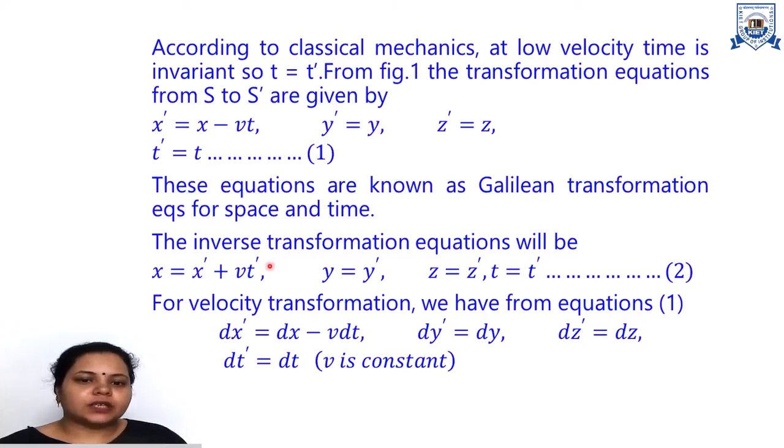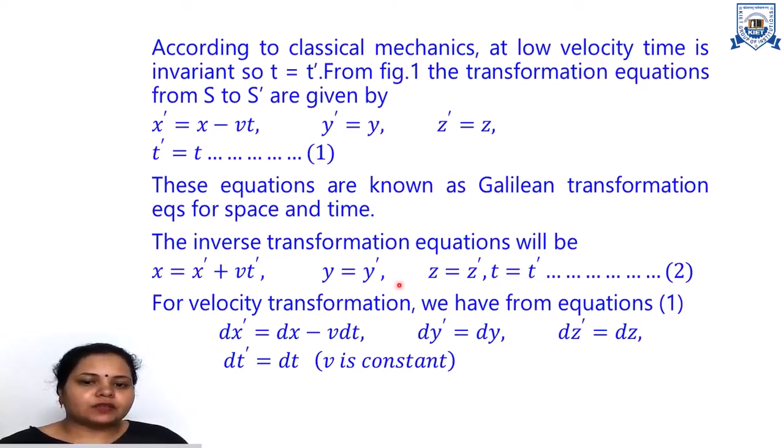The inverse Galilean transformation equations we can also find by just interchanging the coordinates and replacing v by minus v. So x is interchanged with x dash, and v is replaced by minus v. We get x equal to x dash plus vt dash, y equal to y dash, z equal to z dash, t equal to t dash. These are known as the inverse Galilean transformation equations.